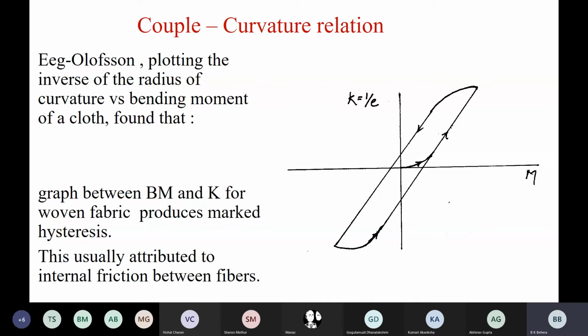Okay, so I introduced this term. We have some models and diagrams subsequently, which I will discuss next class also. So this is the couple curvature relationship of a woven fabric showing marked hysteresis, and this hysteresis is attributed to interfiber friction. That is the conclusion from this diagram.